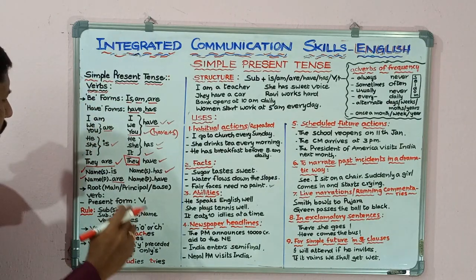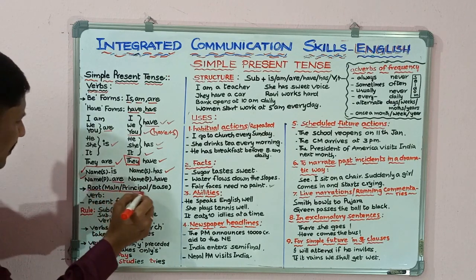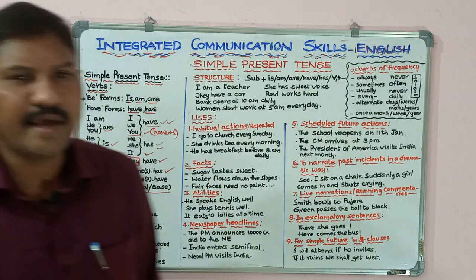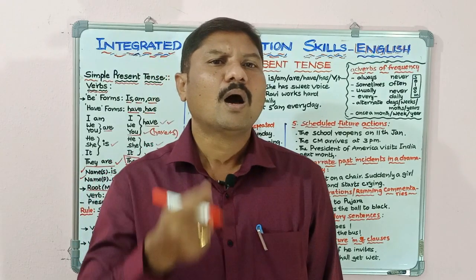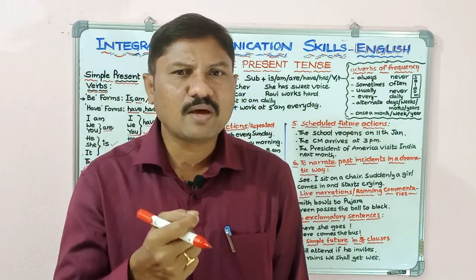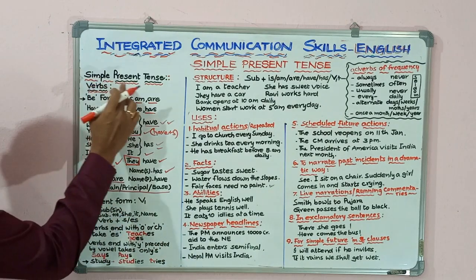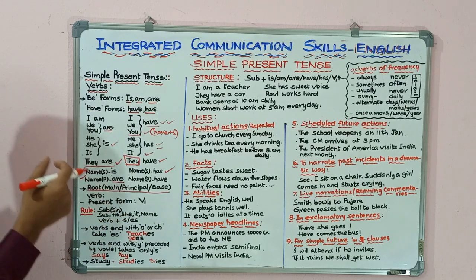Here, what about main verbs? Root verb, main verb, principal verb or base verb. Examples: like, take, eat, sing, run. These are all root verbs or base verbs. When we come to the simple present tense, how do we use these root verbs or base verbs in this tense?